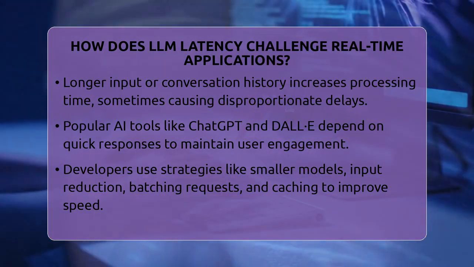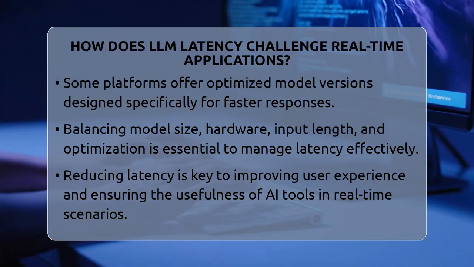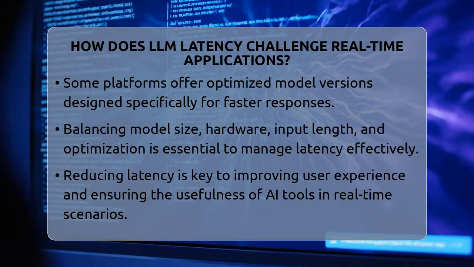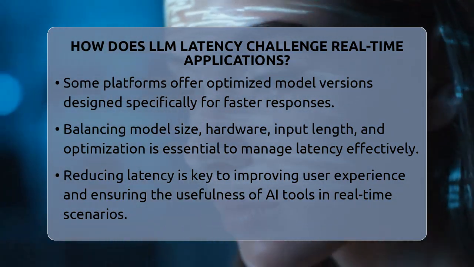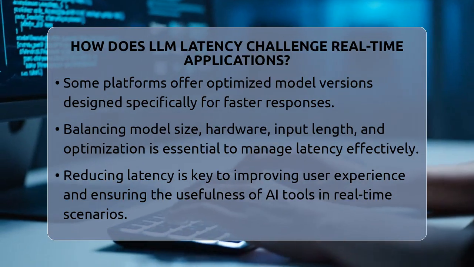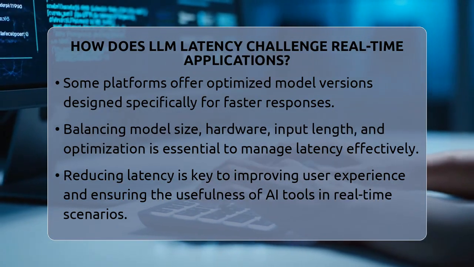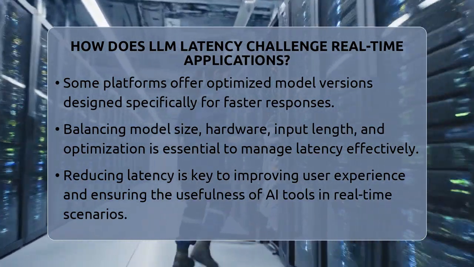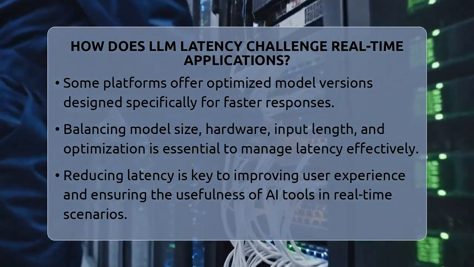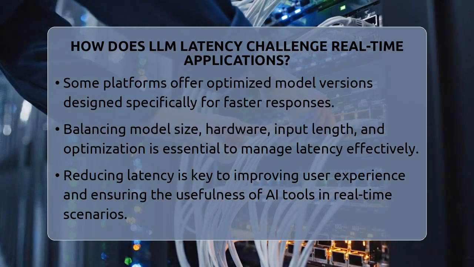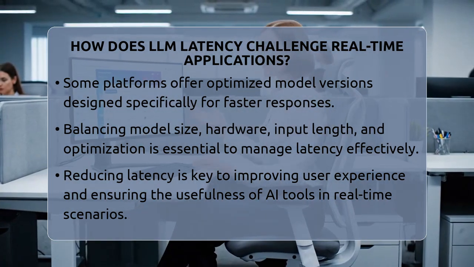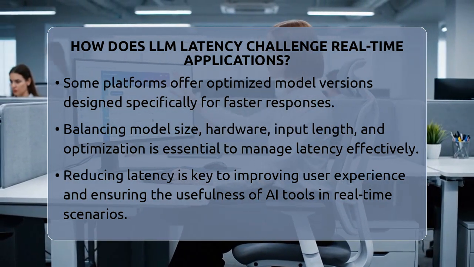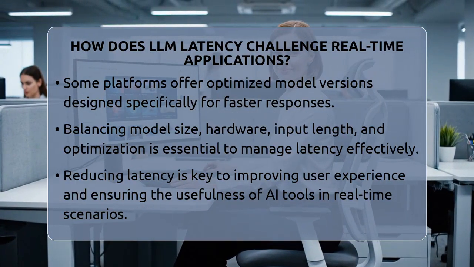To fix these issues, developers use different strategies. They might choose smaller models that respond faster when high accuracy isn't needed. Reducing the input length or batching multiple requests can also help. Caching previous responses avoids repeating calculations, saving time. Some platforms even offer versions of models optimized specifically for speed, making responses quicker for time-sensitive tasks.